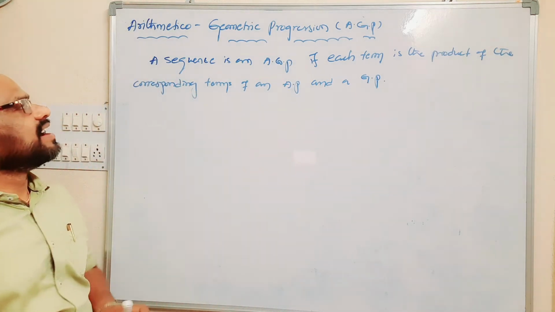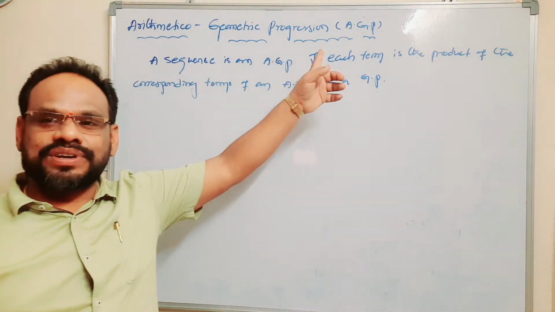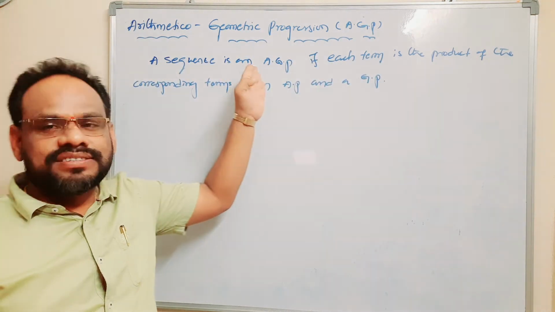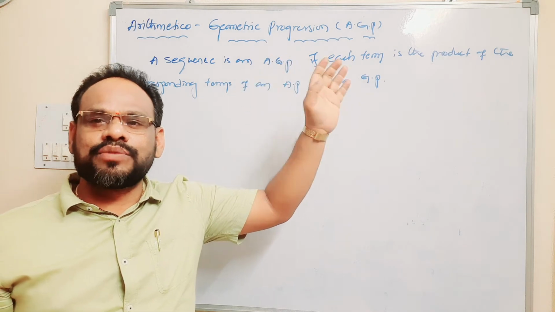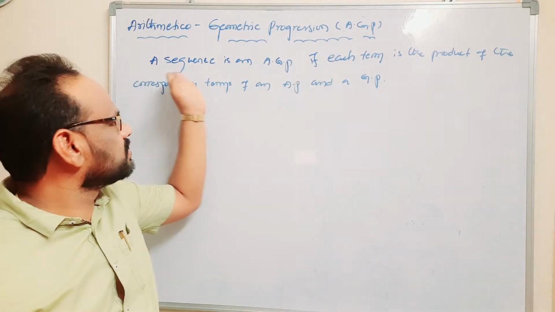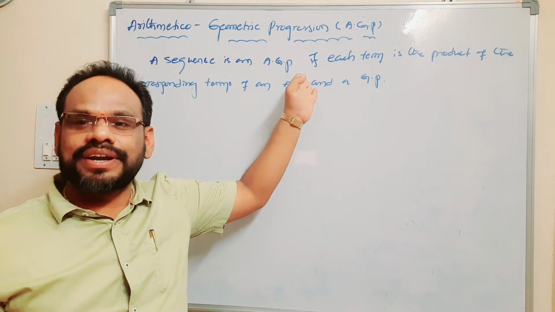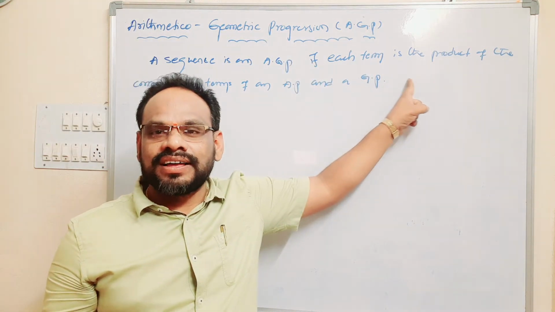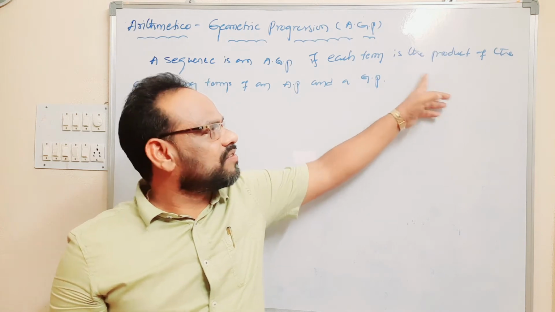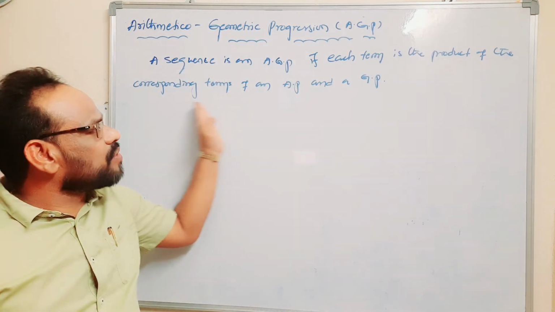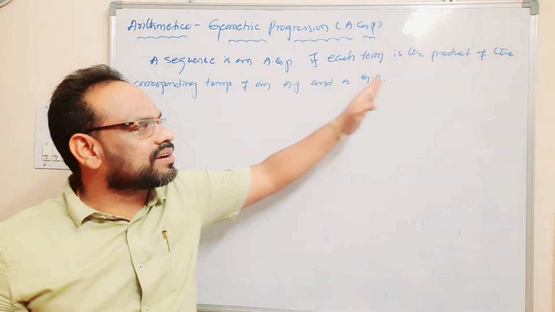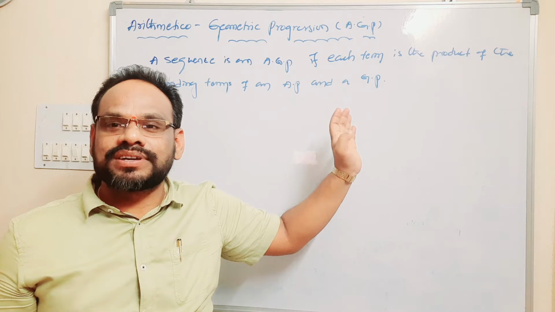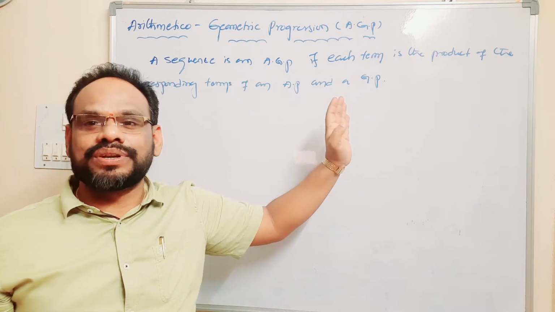Observe here, a sequence is said to be an arithmetical and geometric progression if each term is the product of the corresponding terms of an arithmetic progression and a geometric progression.